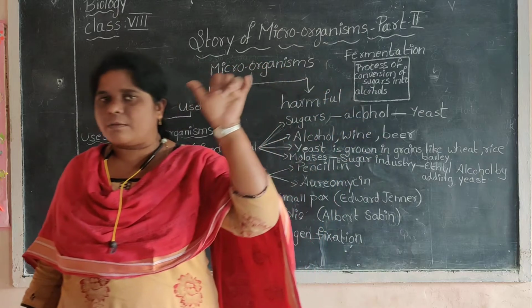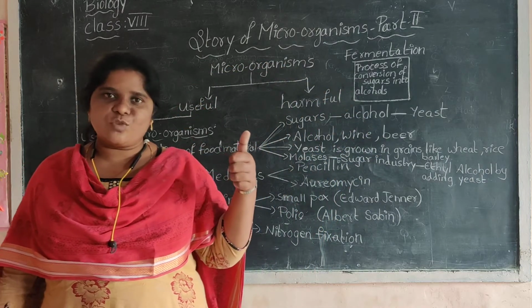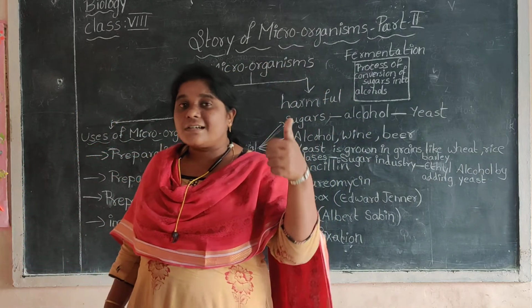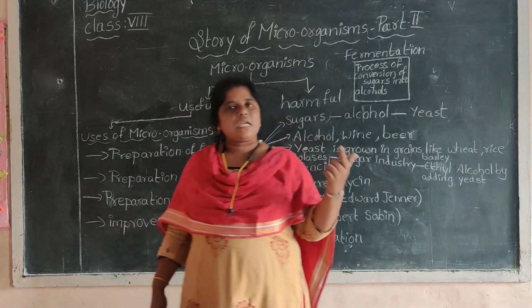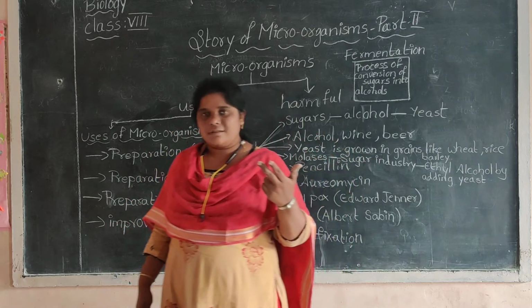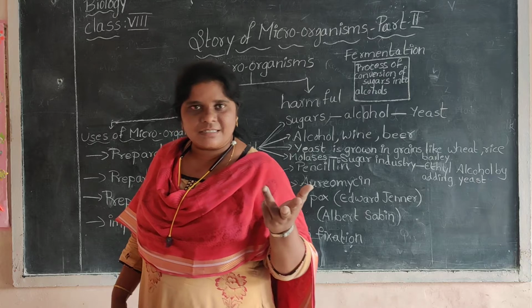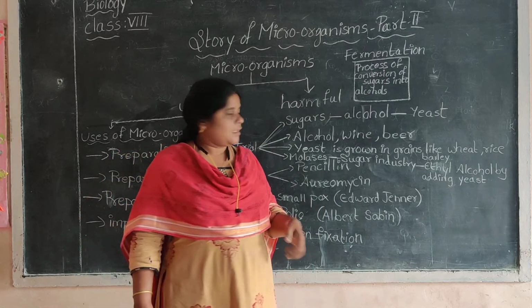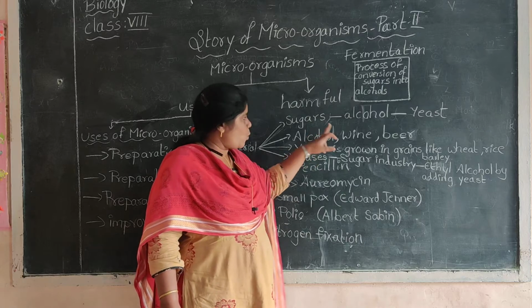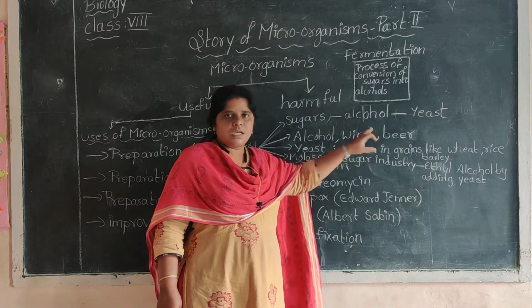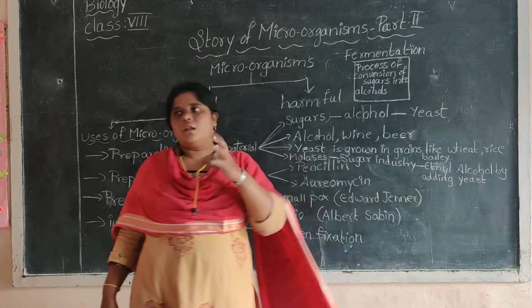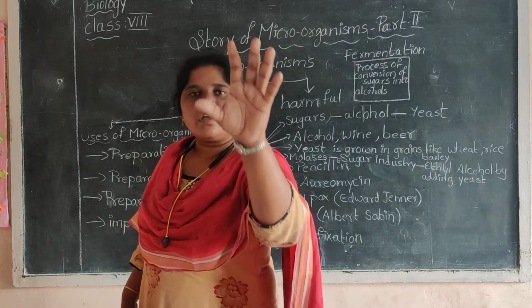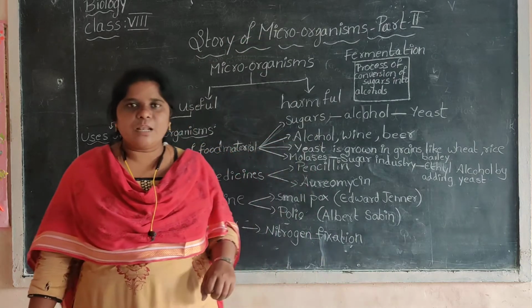Once again I will repeat for you, ma. The first one is curd. The second one is idli, dosa. Then breads, cakes, almost all the bakery items. Then alcohol, wine, beer, and finally ethyl alcohol, also with the help of yeast.